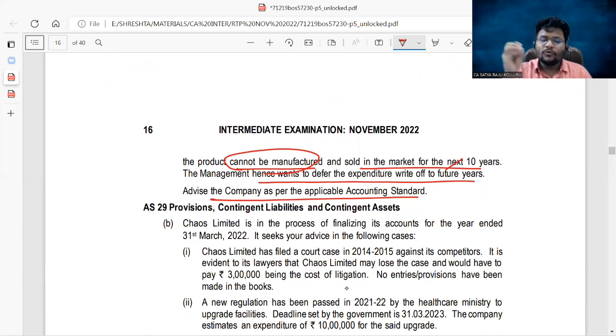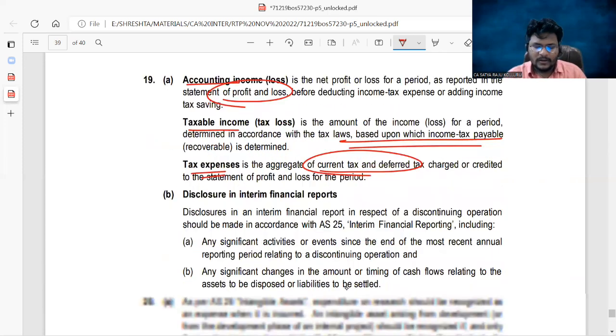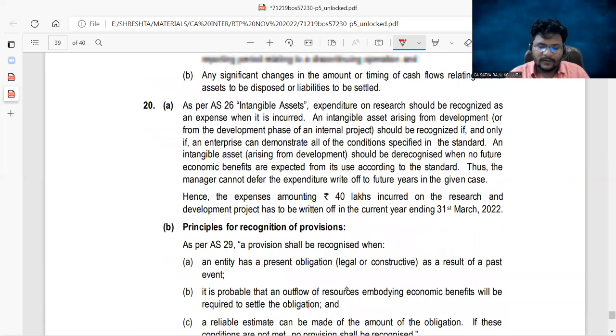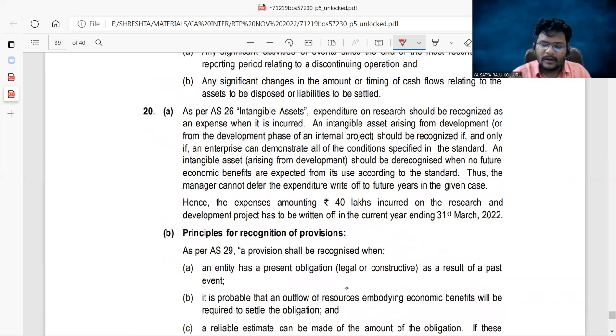The entire amount should be charged to the P&L account in that year itself. The entire expense of 40 lakhs should be charged to the P&L account in the year itself. You should not defer. The deferral concept does not exist at all as per any existing standard. Now you can cross verify the answer. What is that? Intangible asset expenditure on research should be recognized as an expense straight away.